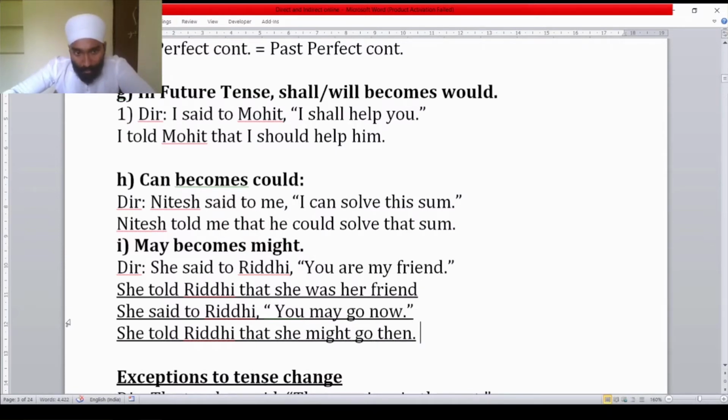So here you can see in this example, may is used. May is the modal auxiliary. She said to Riddhi, said became told. Afterwards, we have used the that conjunction instead of comma, inverted comma. Thereafter, you means who? Riddhi. She. May became might. Go, and now becomes then. Now was the now at that time when she said this statement to Riddhi. And when we are converting it, this now will not remain now because time has changed and now will become then.